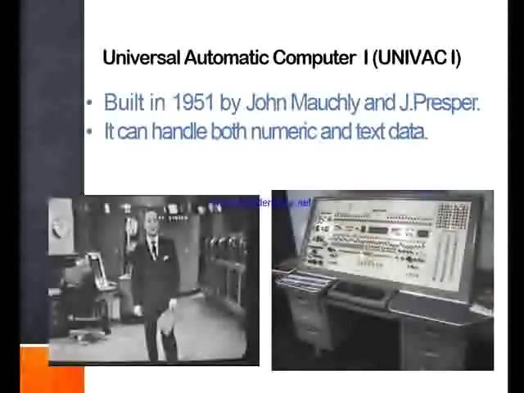This computer was the first computer that could handle numeric data, that is the numbers, and text data. And this machine weighed around 13,000 kilograms. Very heavy in weight, but it was the first commercial computer, and it was also used for various business purposes. Though it was very expensive, it was designed in the USA.